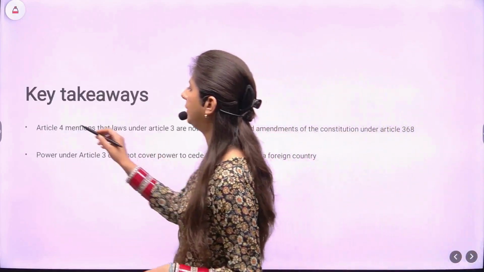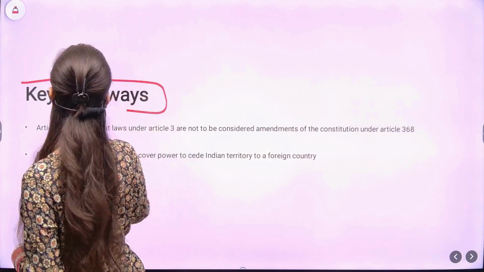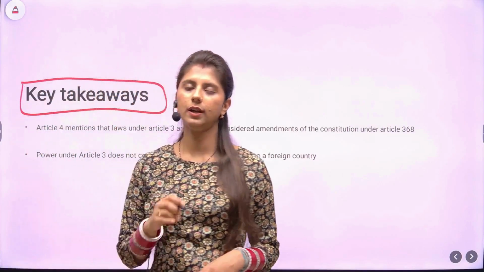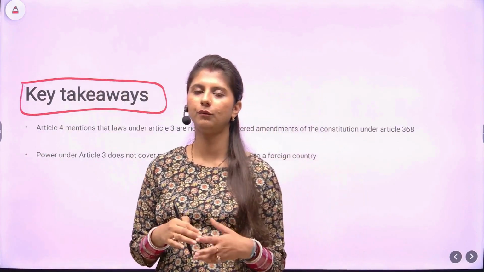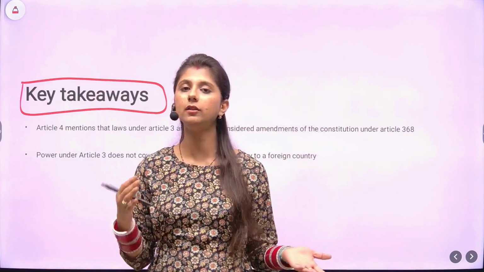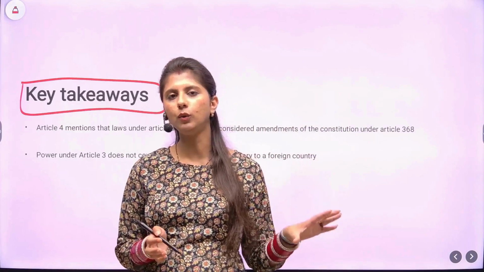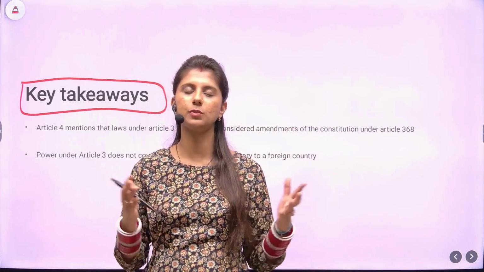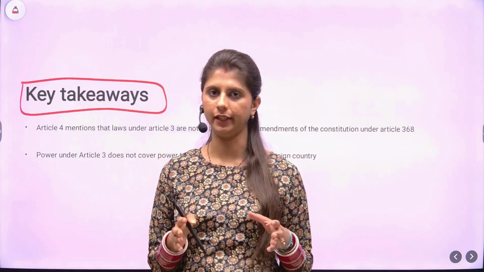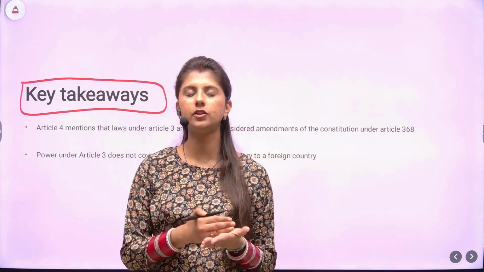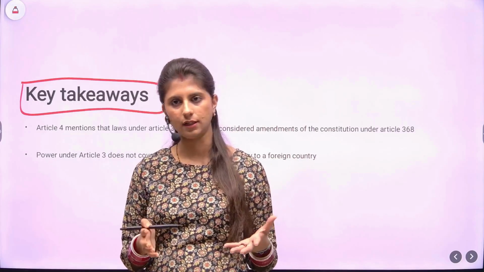Now let's check the key takeaways from this topic. While looking at Article 3, we'll have to look at Article 2 and Article 4 as well. Article 2 deals with the states which will be included in Indian territory, not the existing states. Article 3 deals with existing states.